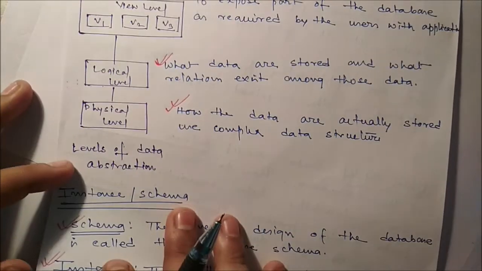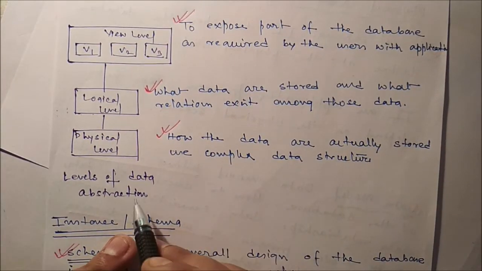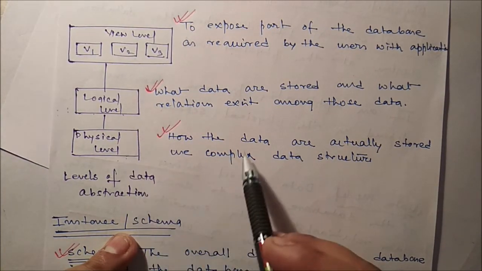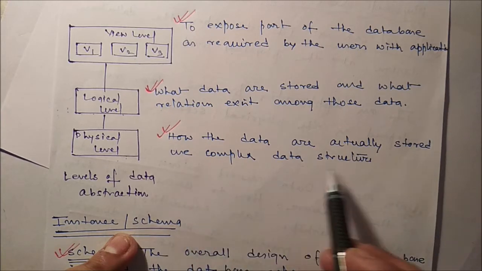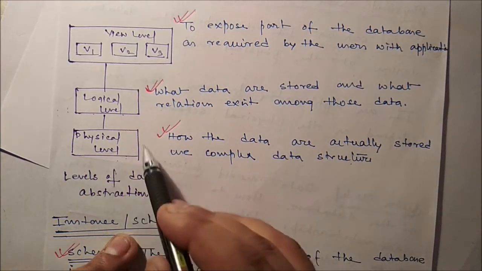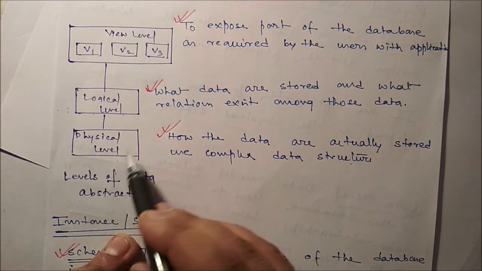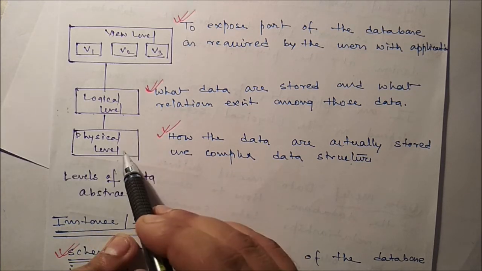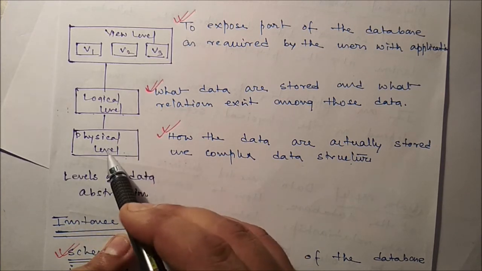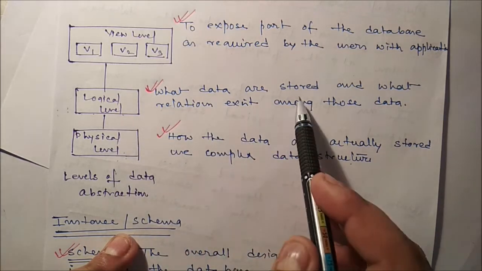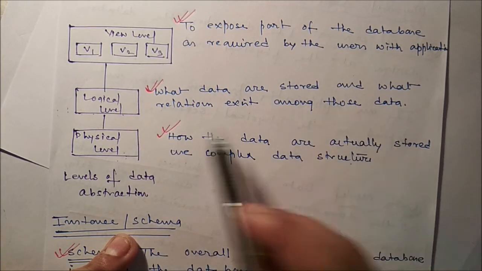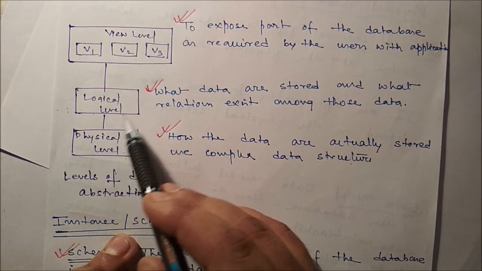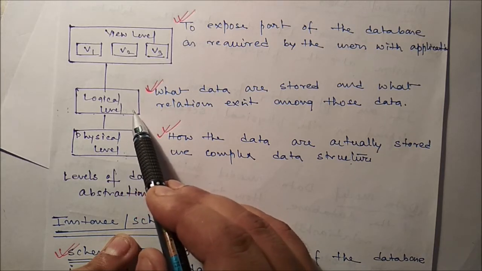Now three levels are there. So we can see here the levels of data abstraction: physical level, logical level, and the view level. In the physical level, we explain how the data are actually stored, using complex data structures. Actually, data are stored in memory. It may be heap memory, it may be a sequential file, block-wise, and so on. Next is our logical level: what data are stored and what relations exist among those data. Here we define what data we have to store, what the type of the data is, and what the relations between the data are.